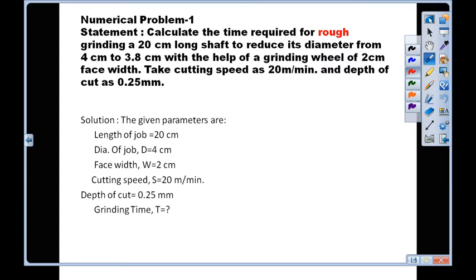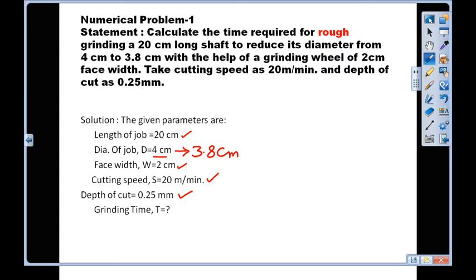Calculate the time required for rough grinding of a 20 centimeter long shaft, so the length of the job is 20 centimeter, to reduce its diameter from 4 centimeter to 3.8 centimeter, with the help of a grinding wheel of 2 centimeter face width, W. Take cutting speed as 20 meters per minute and depth of cut as 0.25 mm.